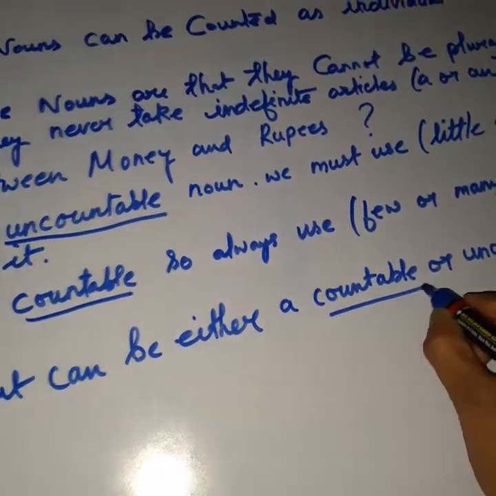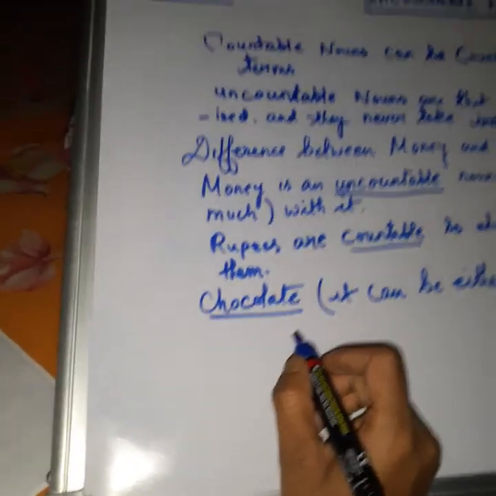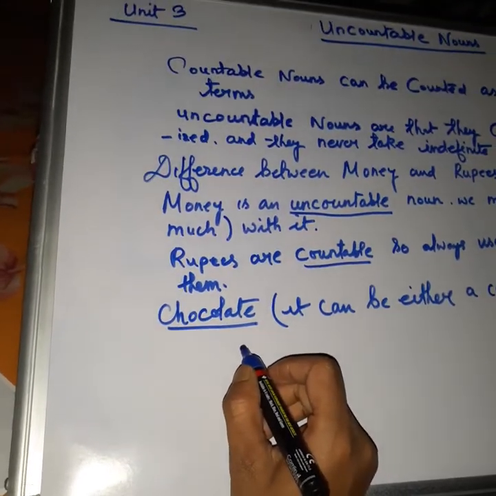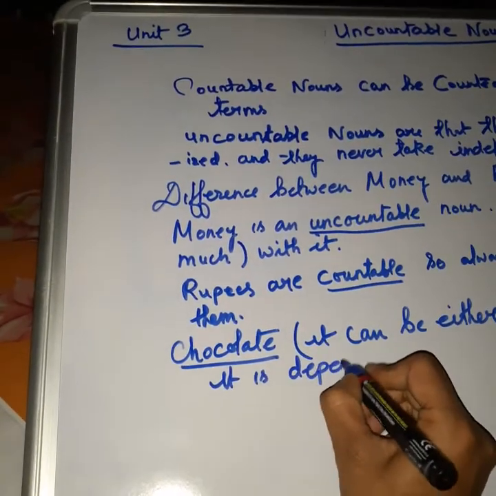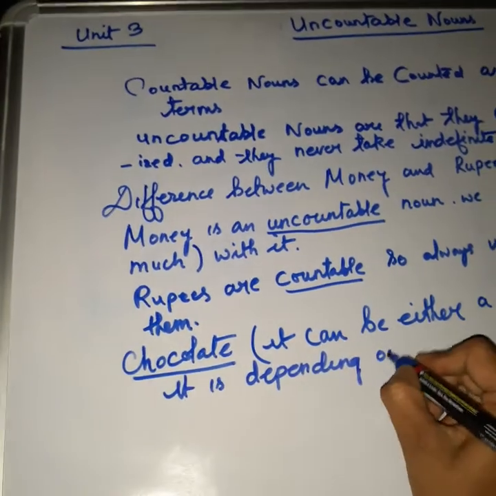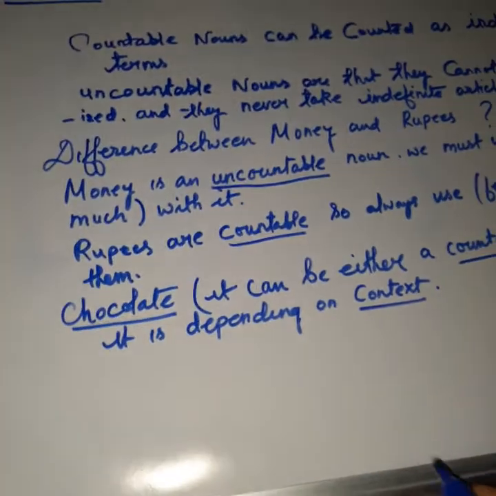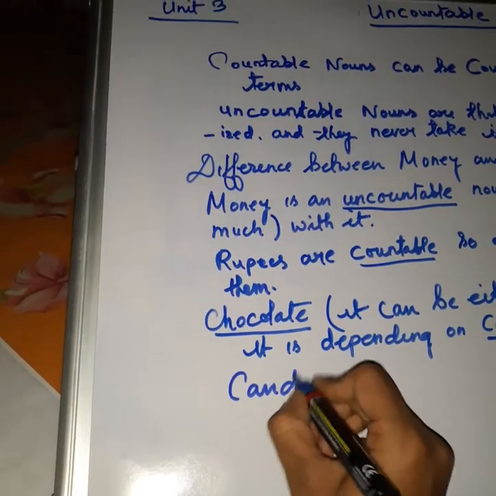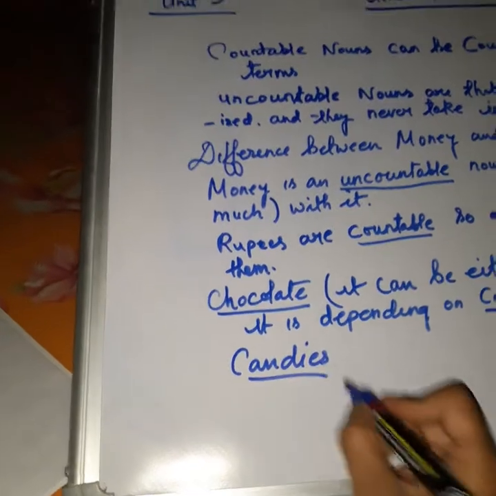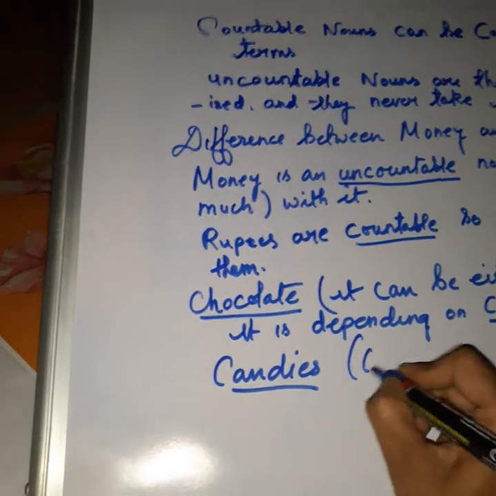Chocolate can be either countable or uncountable, depending on context. Context, this is very important. Now if I say candies, it is countable.